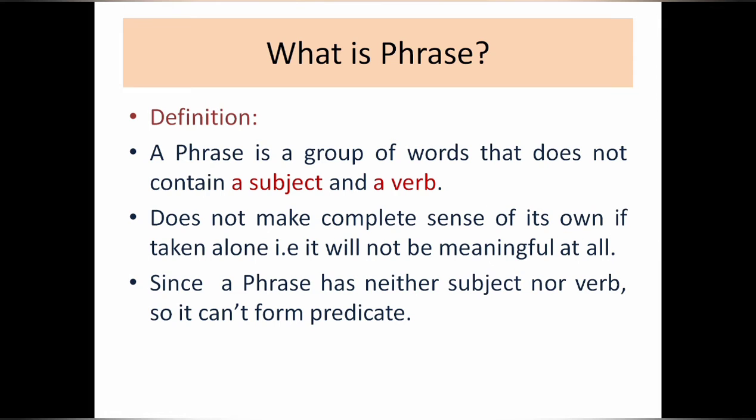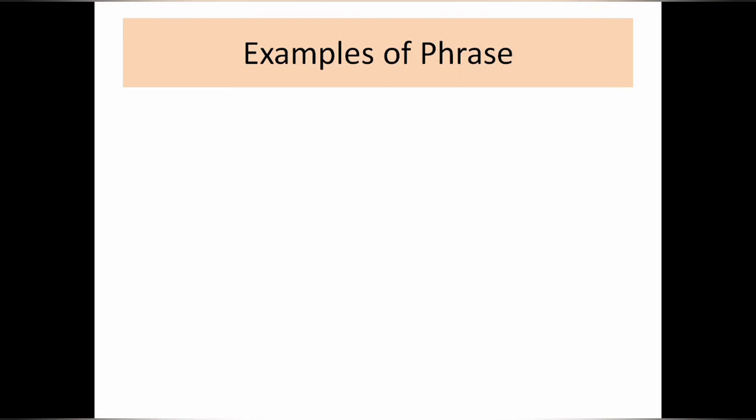So let's move on to examples. Examples will make your concept clearer. Just see the example: "He came to visit me last evening." In the whole sentence, what is the subject? The subject is "he", and the verb is "came". So it cannot be a phrase, because it has a subject and a verb.